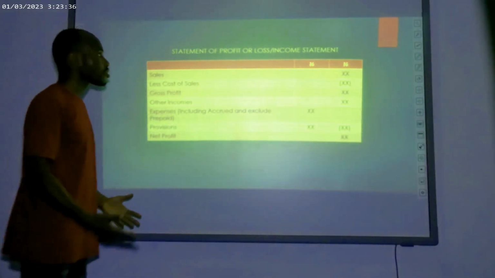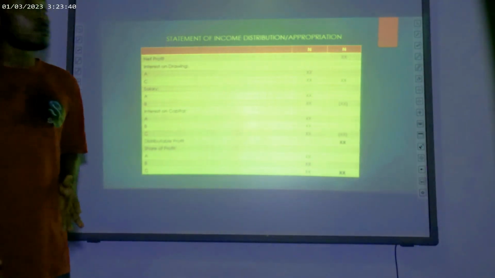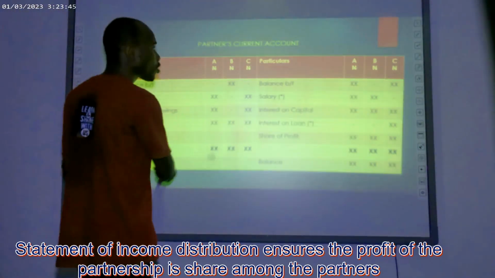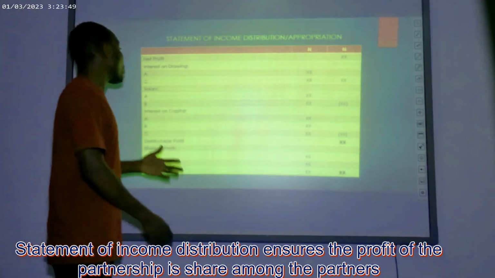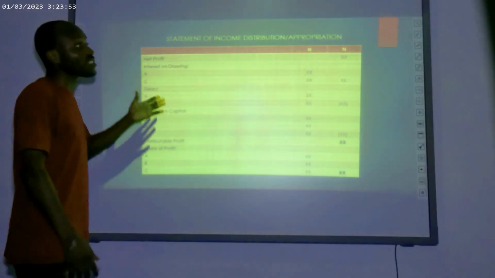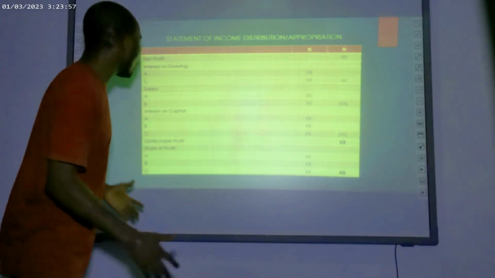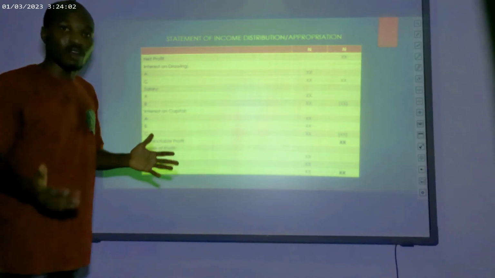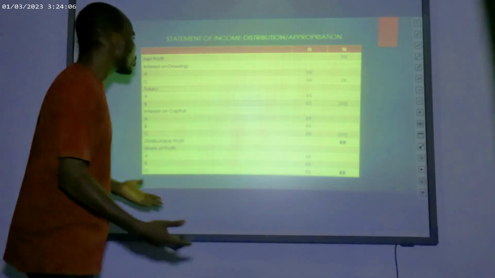The next thing to be considered now is our statement of distribution of income, which we also call the appropriation account. So our statement of distribution of income or appropriation account includes the net profit of the partnership business. We will add interest on drawings to that. So assuming we have three partners, A, B and C, that own the partnership. So maybe A and C just withdrew in the period, or took drawings in the period. So on that amount of drawings, interest will be charged.